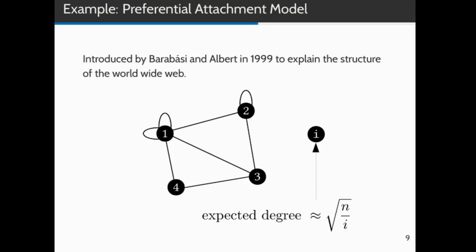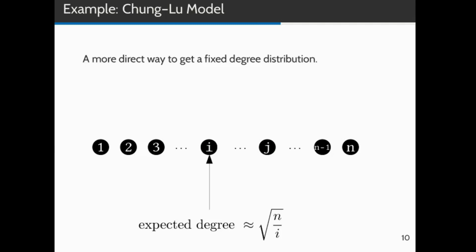And in fact, you can show that after n vertices have been inserted, the expected degree of the ith vertex is approximately square root of n over i. This is similar to what you would observe in real-world networks. That's why the preferential attachment model is considered a nice explanation of why real-world networks have the kind of degree distribution that they have. But there are other, more direct ways to get a similar degree distribution. For example, the Chung-Lu model.